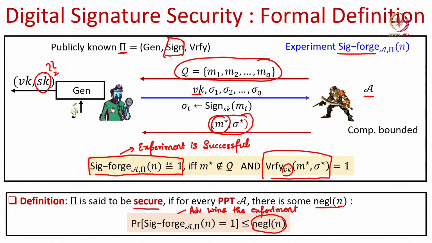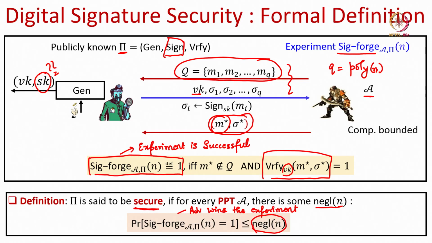So, that is why there is always a non-zero chance that the adversary wins this experiment, but that should be very, very small. And our scheme will be called secure even if an adversary, even after getting trained for q number of messages, where q is some polynomial function in the security parameter, fails to forge a signature.